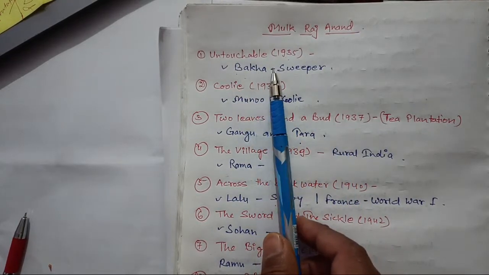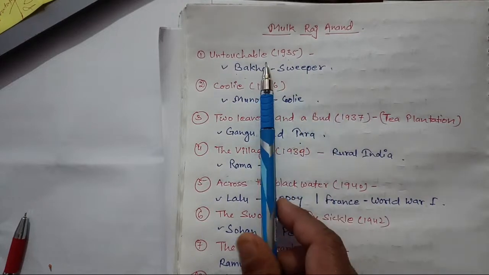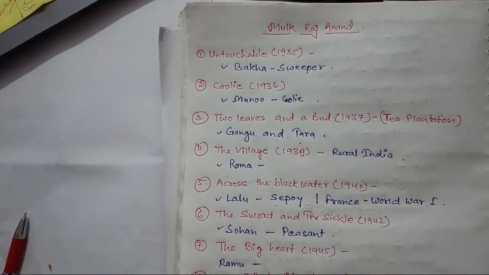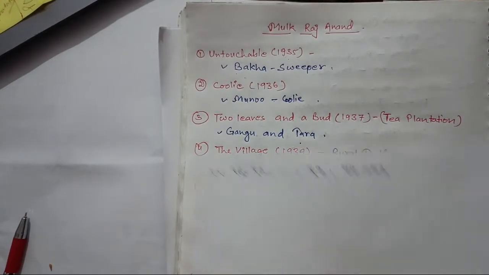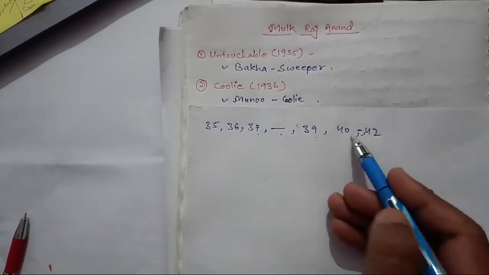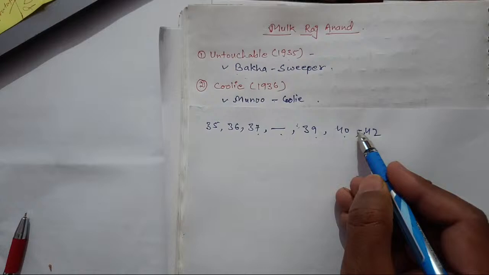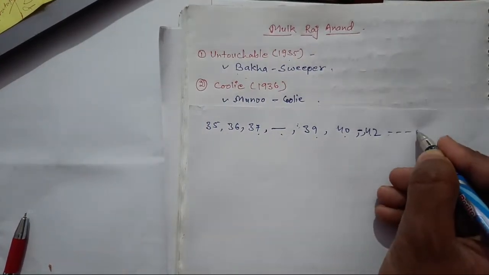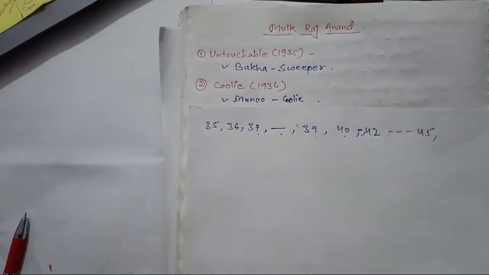So first was Bakha, the sweeper in Untouchable, 1935. As I told you, the series is going like this: 35, 36, 37 dash, 39 or 40, 40, then dash, 42. After 42 we have dash, and then directly we have 45.